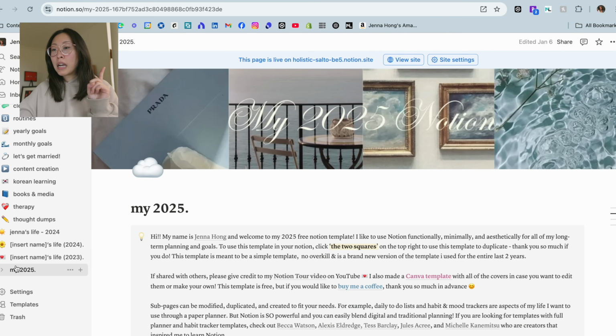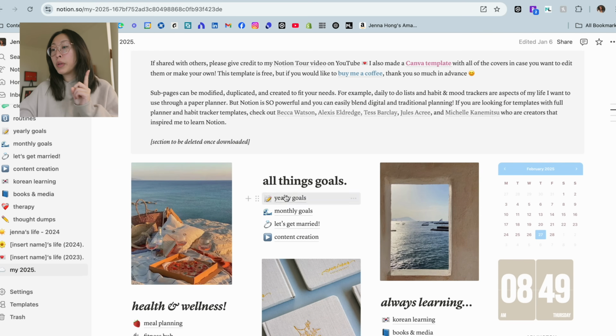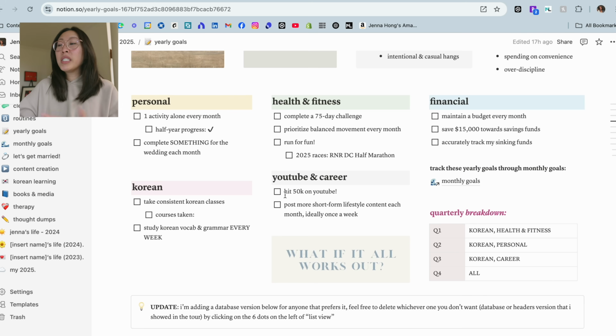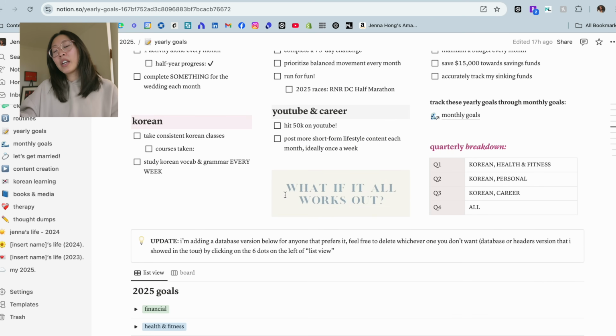But what you guys will see actually in yours, I'm gonna go to the template. Okay, so this is the free template. This is what our goals looked like before. This was like a format, honestly, I just used for the last couple of years that I really liked because you didn't have to click so much and you could see everything all at once. But since I have a lot more goals in 2025, I got some feedback that this is just like too much, and I think I agree, honestly.